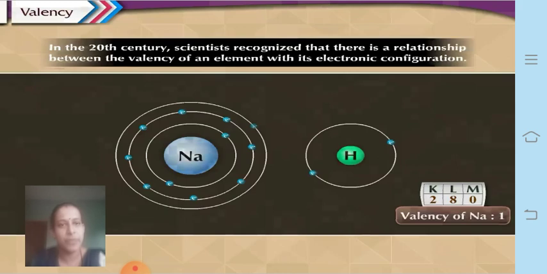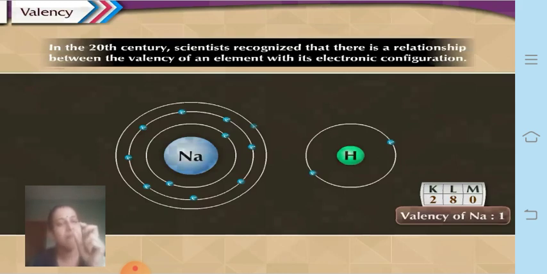It's very simple. The outermost shell is also called the valence shell, and the electrons revolving in that valence shell are called valence electrons. These are the electrons meant for giving, taking or sharing. By giving or taking electrons they form ions, and therefore they form ionic bonds.